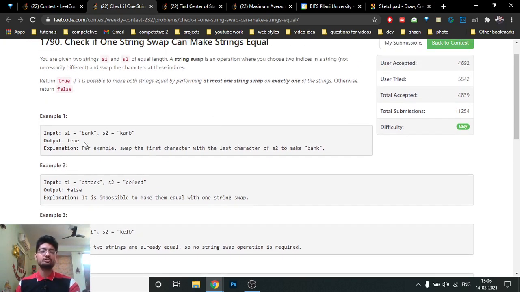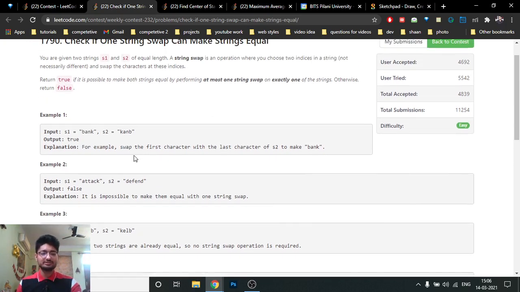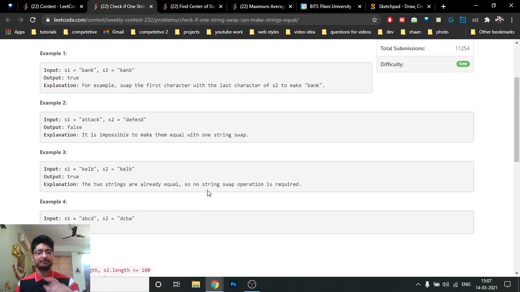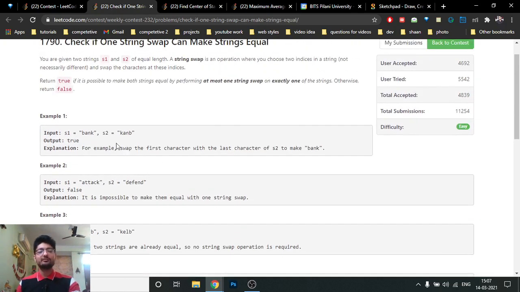But what you can also do here is just iterate over the strings, because the lengths of these strings are the same. What I have done here is first find out the places which are not the same. So if both of the strings are originally the same, then the answer is obviously true. Else you just iterate over both of these strings and store all the indexes which are not the same. Okay, so if you find that only two indexes are not the same, because if there are more than two indexes, then obviously the answer is no, because you have to match all of the indexes.